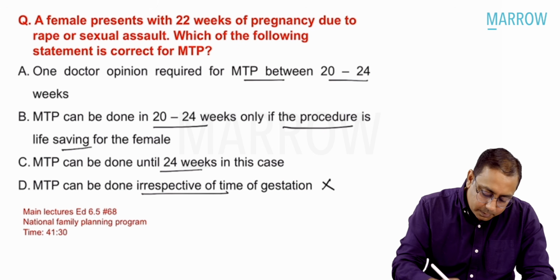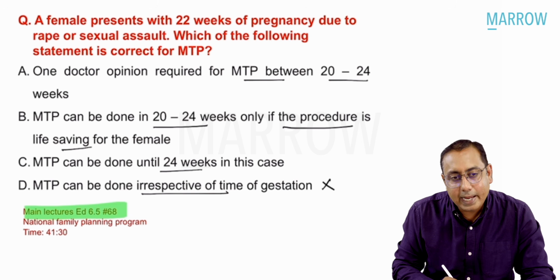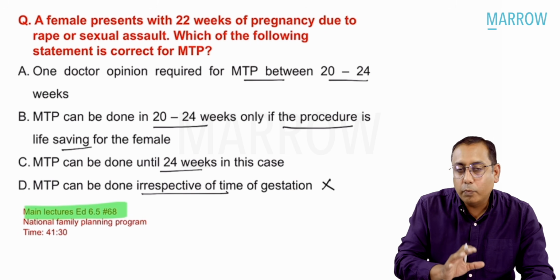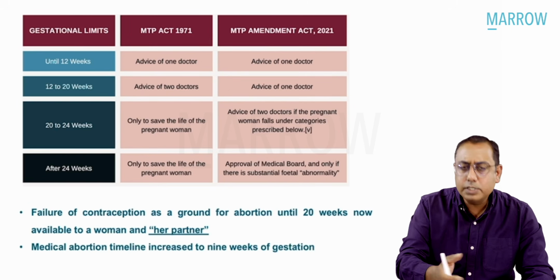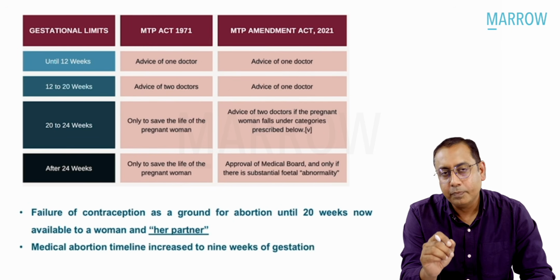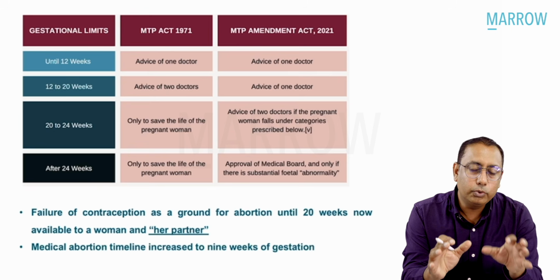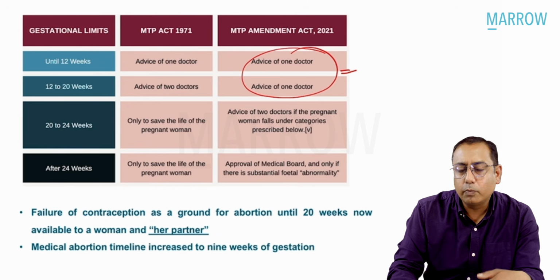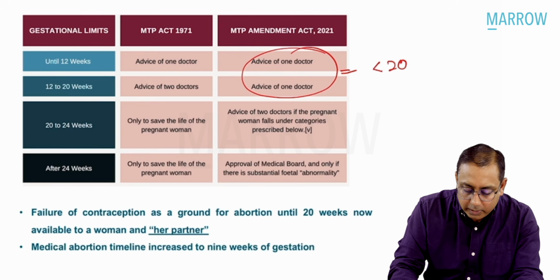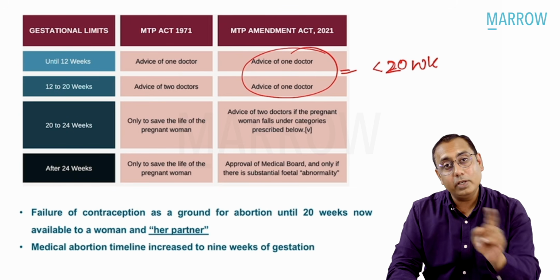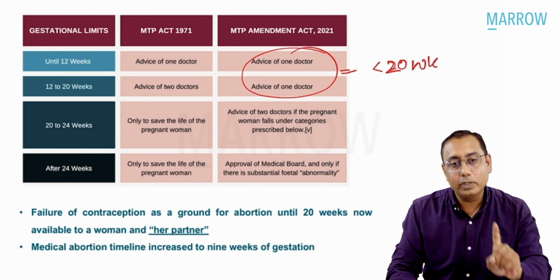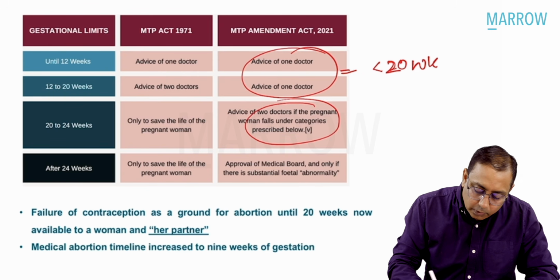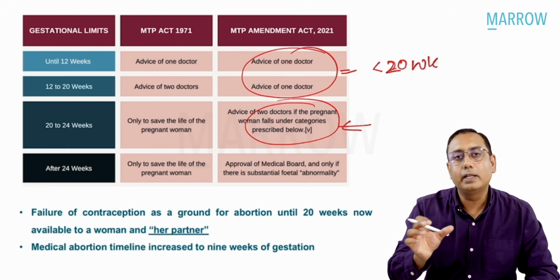But this question has also been discussed in much detail in video number 68 in the edition 6.5 module. So we should know when we can do MTP as per the recent MTP Act Amendment 2021. I'll try to simplify the whole game for you. In the recent act, only one doctor's consent or approval is required till 20 weeks of gestation. So till 20 weeks, we can do MTP with only one doctor. From 20 to 24 weeks, two doctors' approval is required if the female is in certain categories.